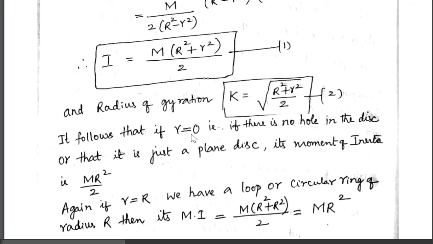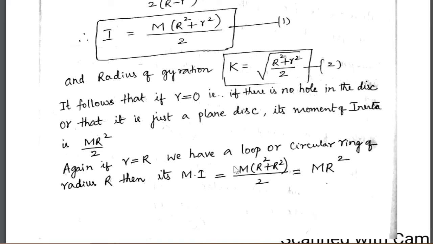It follows that if small r is equal to 0, that is, if there is no hole in the disk or it is just a plain circular disk, its moment of inertia is mR square by 2. It is obtained by putting small r equal to 0 in equation 1.